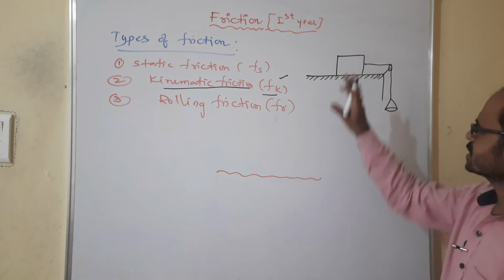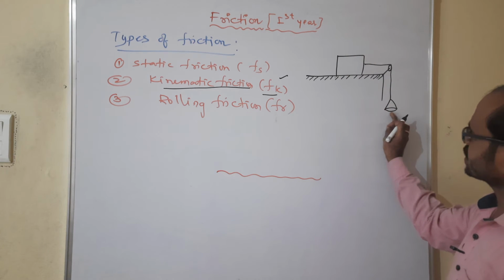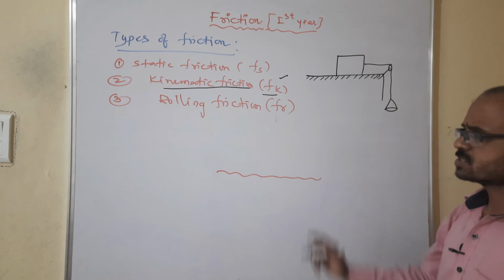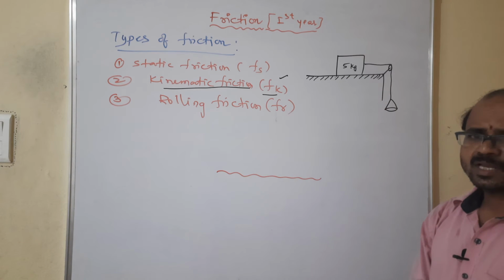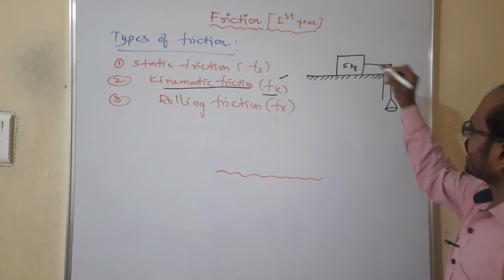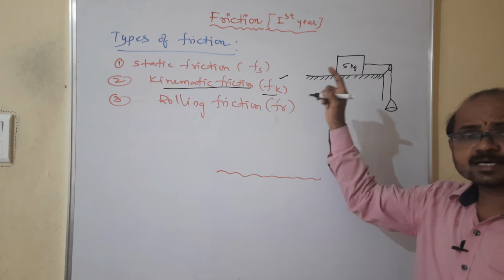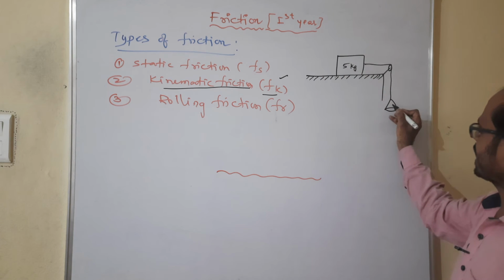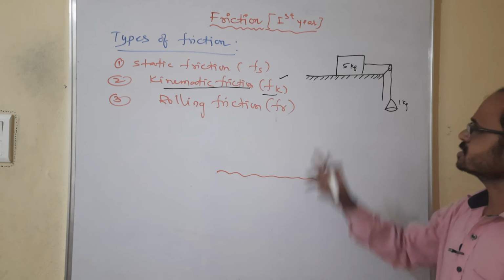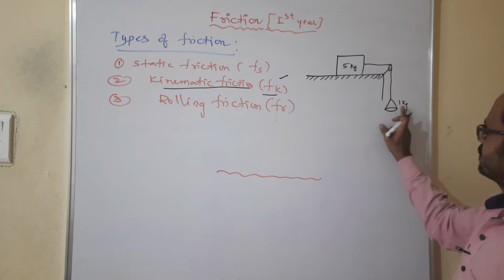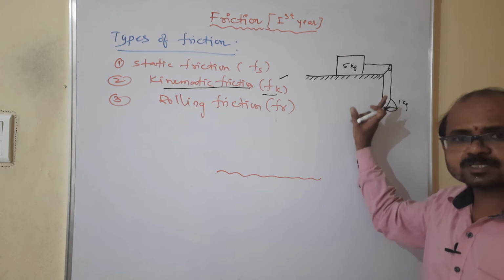No, because it is at rest, and in the pan there is no weight. Suppose this block has a mass of 5 kg, and if I add a 1 kg load in the pan, is it possible to move? No, because here is 5 kg and here is 1 kg. So it is not possible to move.